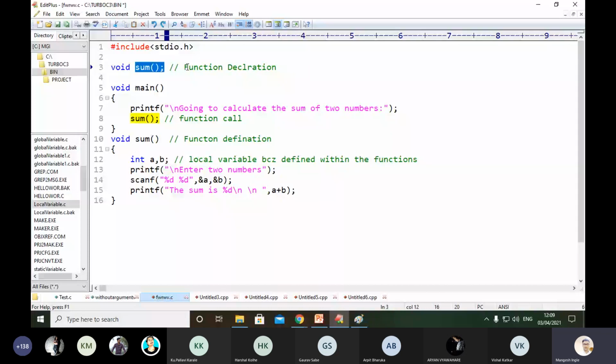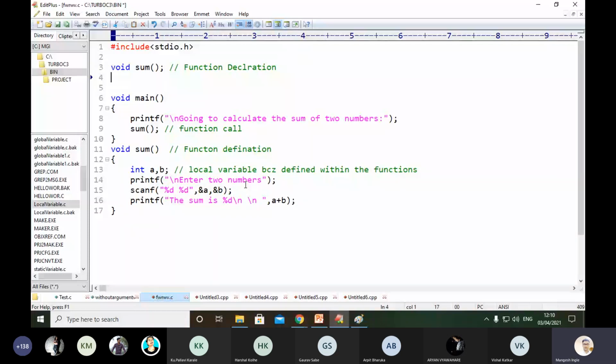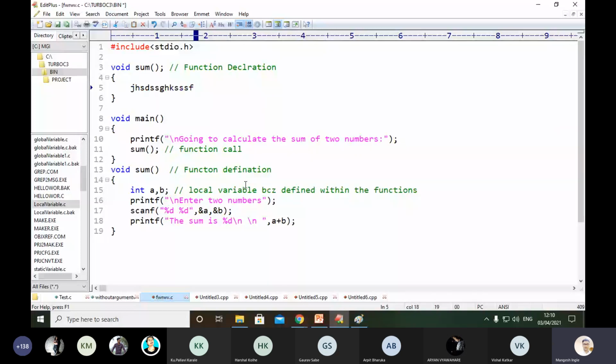Because we haven't provided any body to that function. Any body means we haven't written an open curly brace and close curly brace. Inside that we haven't written any logic. This is what we call a body, but we haven't written any logic in that function. So we call it a function declaration. Okay, clear? So here a C program always starts with the main function.